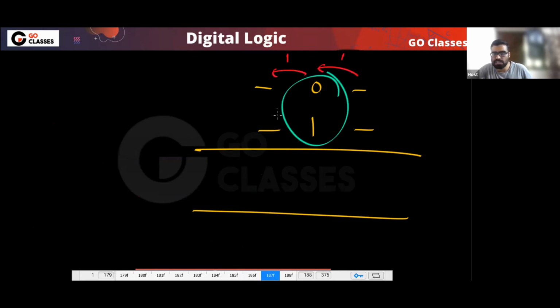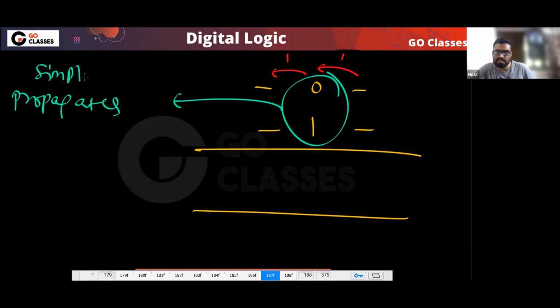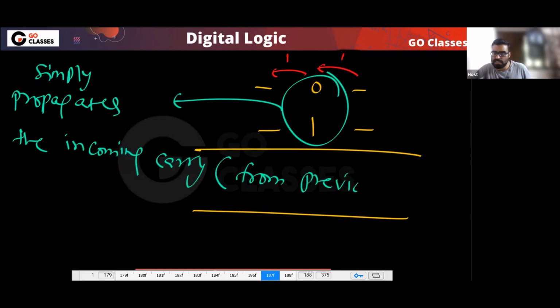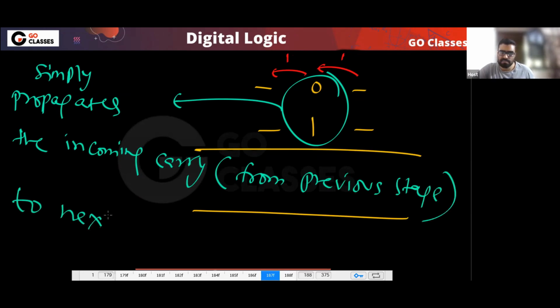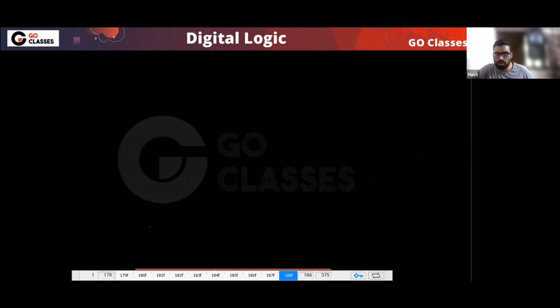So this combination simply propagates the incoming carry from previous stage to next stage. Yes or no? It does not generate anything. Remember, this combination does not generate anything. So this 0, 1 combination, we call carry propagator.